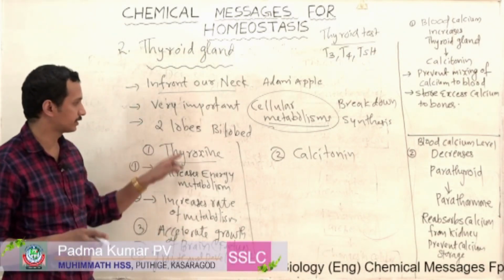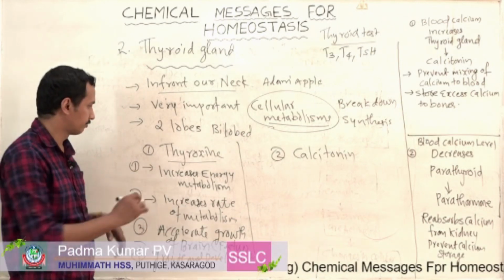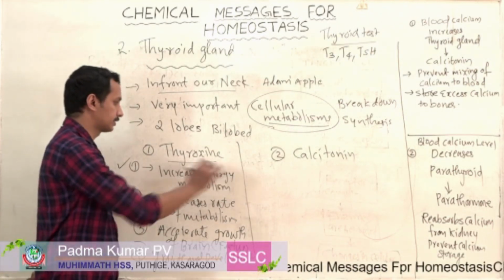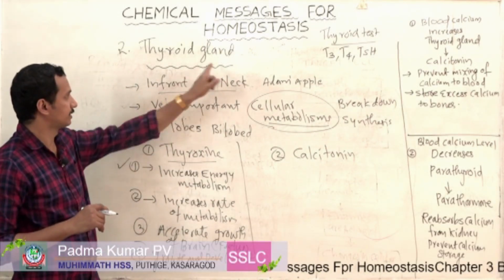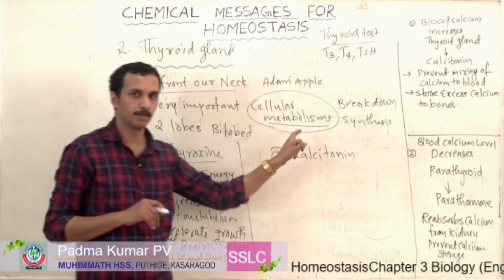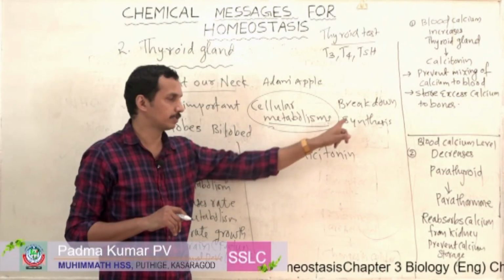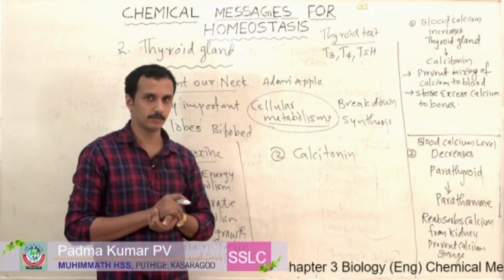So what are the functions performed by thyroxine that we are discussing here? The first function is that it increases energy metabolism. In the first topic itself, we mentioned that it is a very important gland related to metabolism. What is metabolism? The breakdown and synthesis processes taking place in our body.